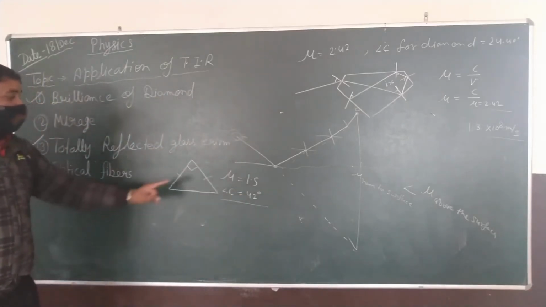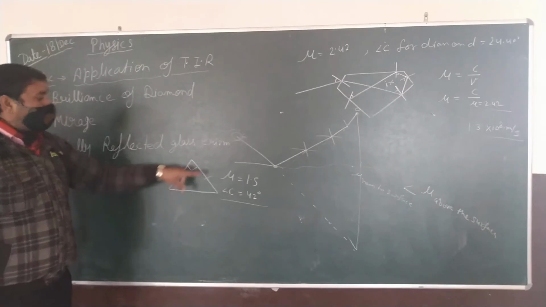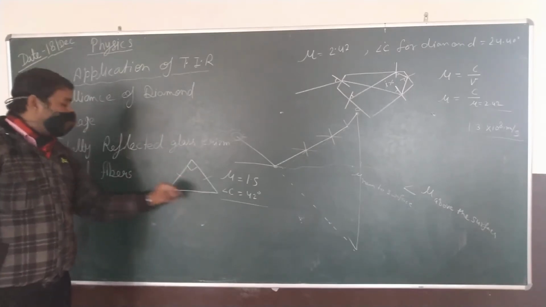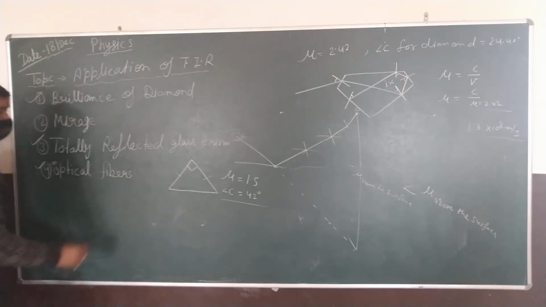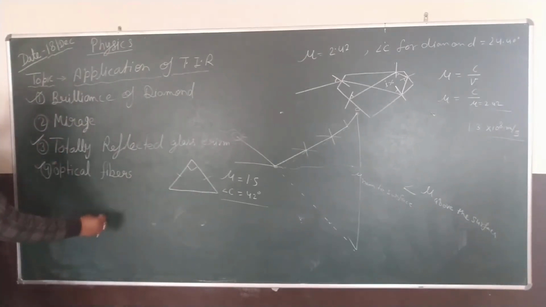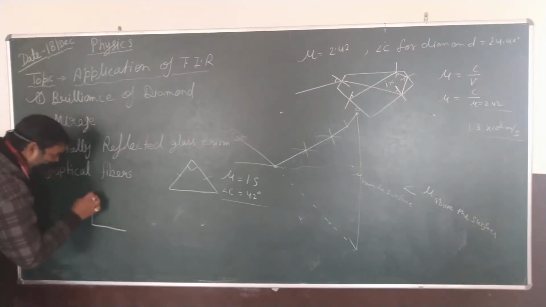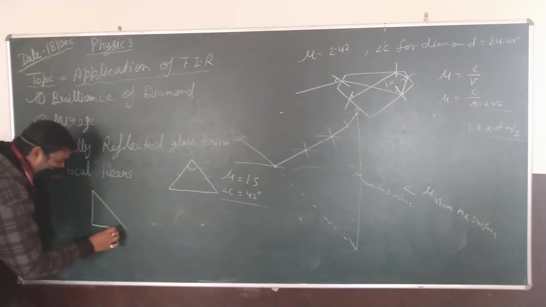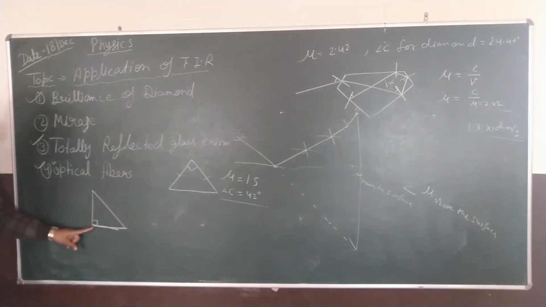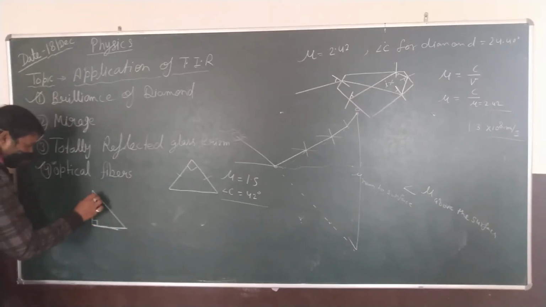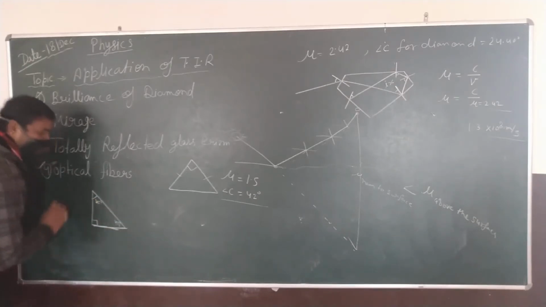Okay, so whenever the right angle isosceles triangle is used for total reflection, we have three cases. One, when the glass prism is placed in such a way that the base and the perpendicular have the angle of 90. In this way, you will know this is 45 degree and this is also 45 degree. It is clear or not?